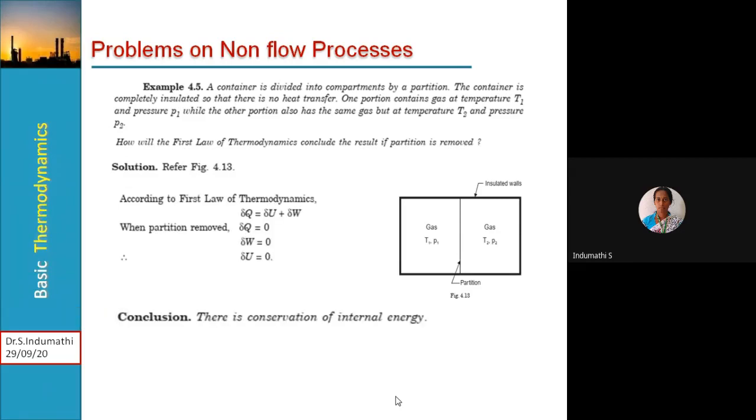A container is divided into two compartments by a partition. The container is completely insulated so that there is no heat transfer. One portion contains gas at temperature T1 and pressure P1, while the other portion has the same gas at temperature T2, pressure P2. How will the first law of thermodynamics conclude the result if the partition is removed?